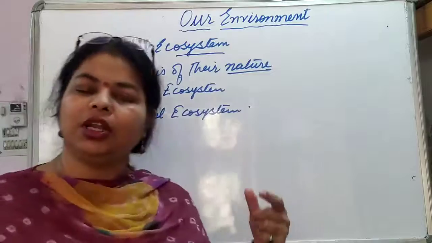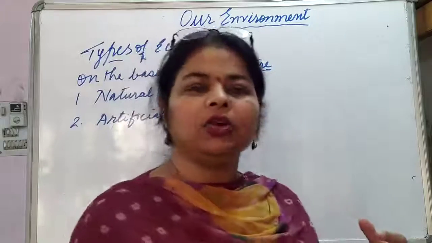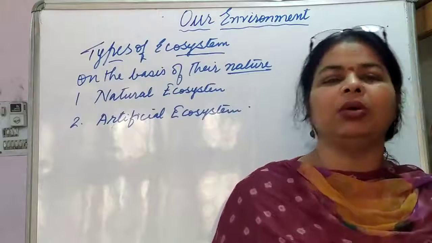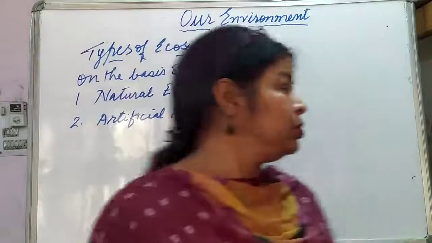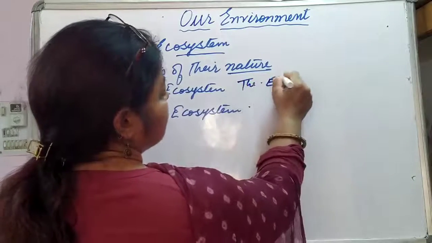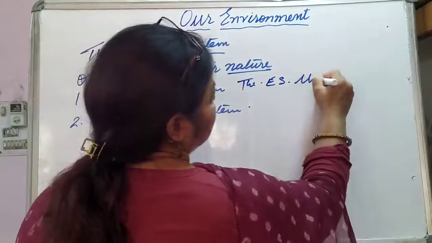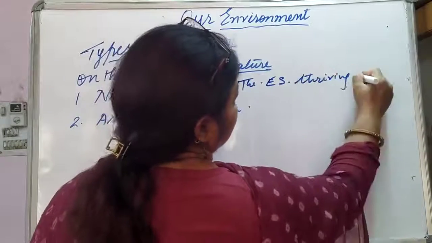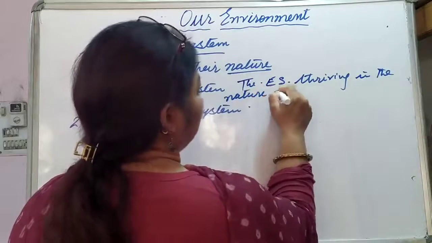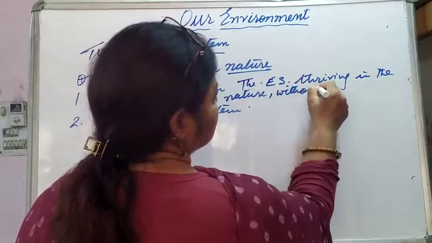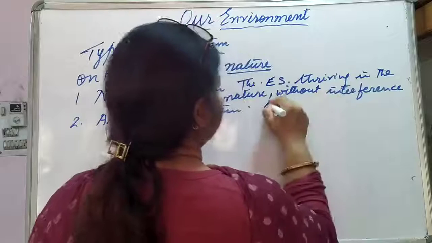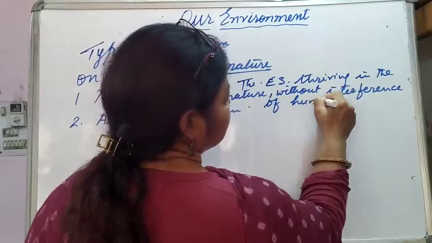So if it is a natural ecosystem, then the ecosystem operates in nature by itself without any human interference. Okay, so what are the natural ecosystems? The ecosystems thriving in the nature without interference of human beings.